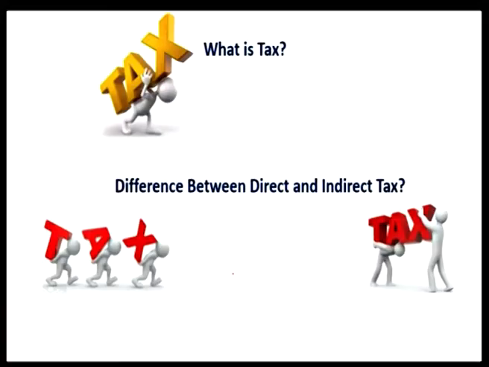Okay, so now let's try to understand various terms related to taxation. Having seen that a tax is a compulsory payment that citizens ought to pay to the state, let's look at the most common and important part of taxation, that is direct and indirect tax. Most of you might have come across the terms income tax and GST. These are the two taxes that serve as the best examples of direct and indirect taxes.